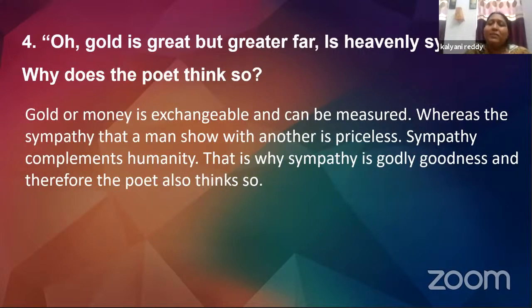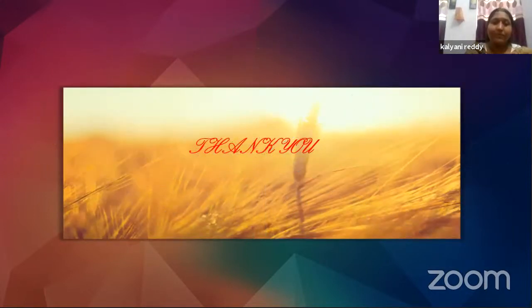That is why sympathy is godly goodness, and therefore the poet also thinks so. So, sympathy is greater than anything. It is not a materialistic thing. It should come from within the heart. That is why it is heavenly. That is a godly quality that very few people possess.